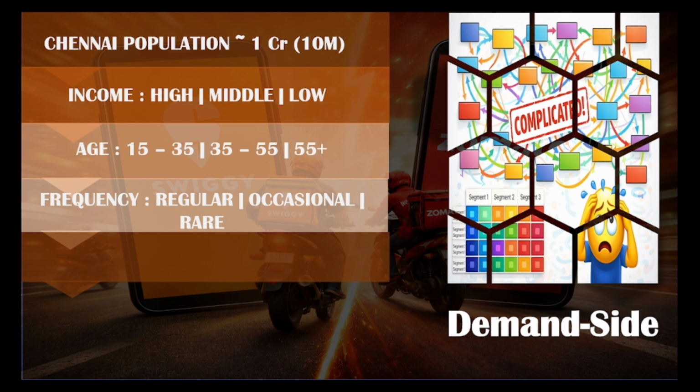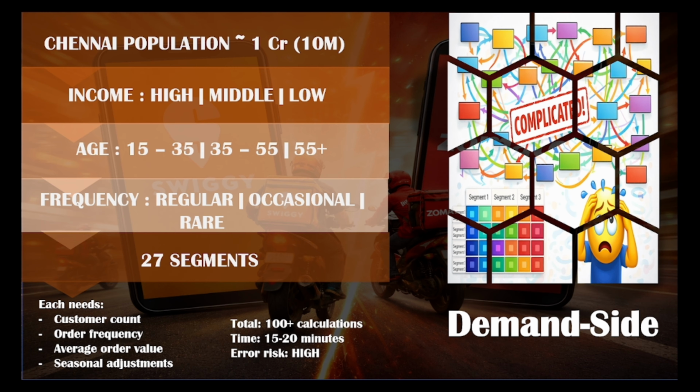So if we look at the different segments, there are a total of 27 segments, that is 9 levels and 3 groups. So it is quite complicated, and it generates over 100 individual calculations. So in a 15 to 20 minute problem session with 100 plus calculations, you will definitely make some errors.